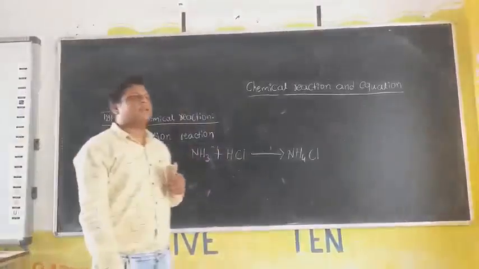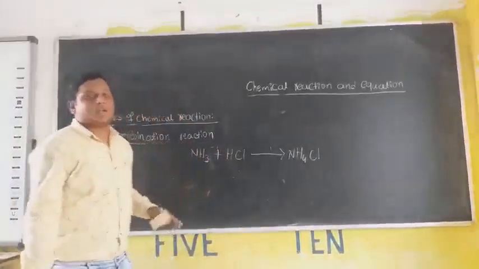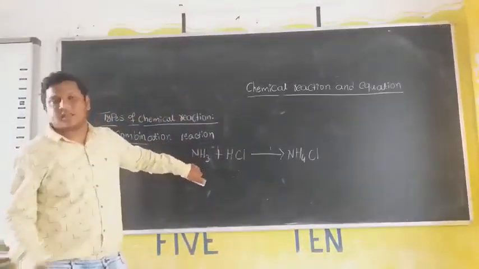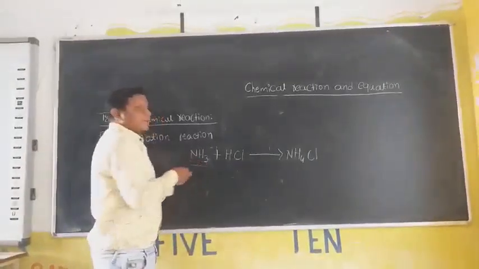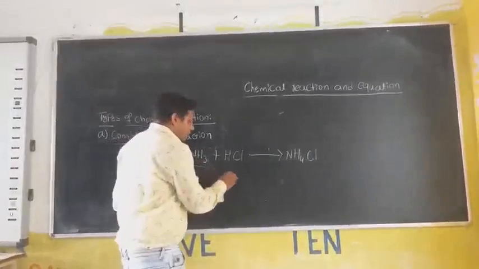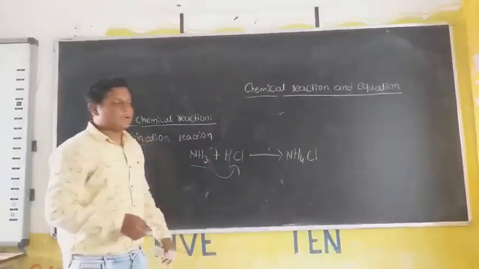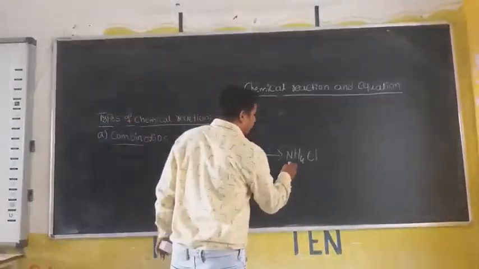During writing any exams, you should write about this reaction in 2 lines. How do you write? When ammonia is reacted with hydrochloric acid, it produces ammonium chloride.